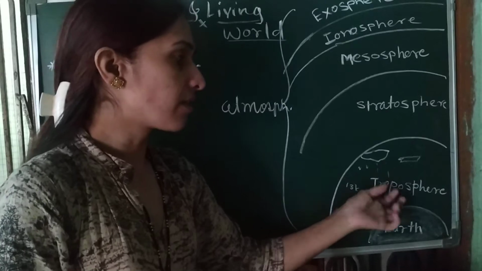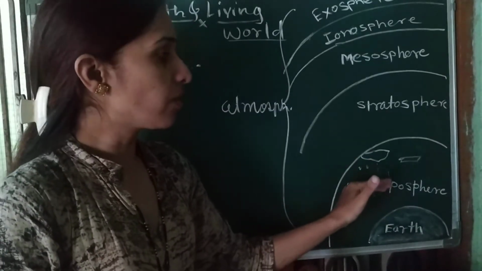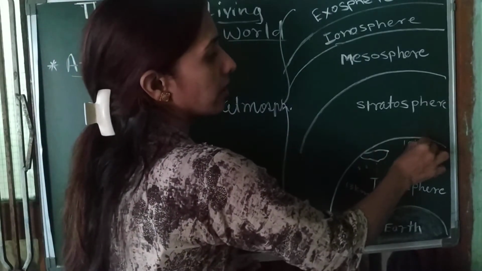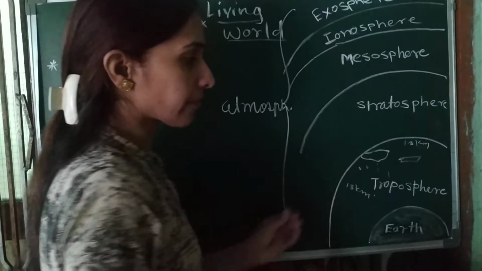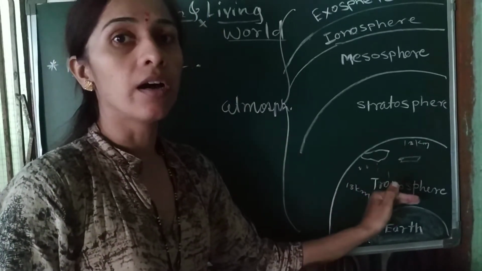This troposphere is the first layer of the atmosphere, up to near about 13 kilometers. Understood? Troposphere is the first layer of the atmosphere.